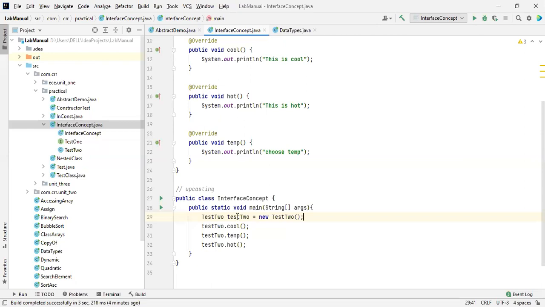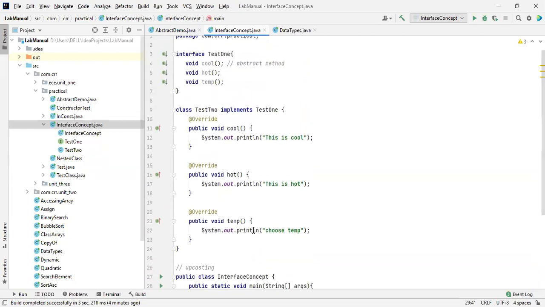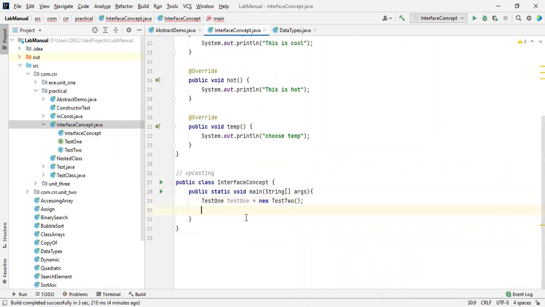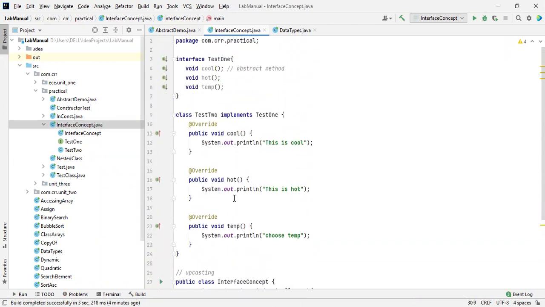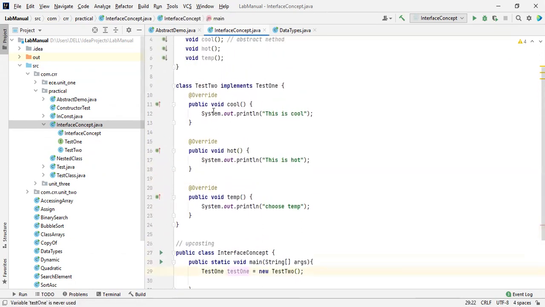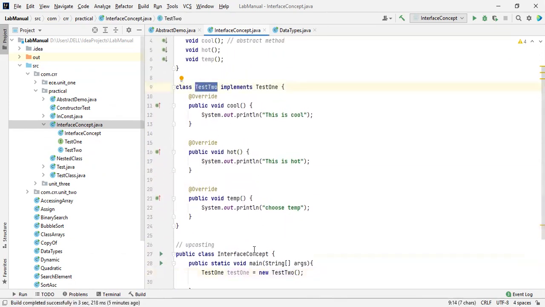Yeah, see this one. So here we are going to create an object for test one. Okay, this is like test one. So here I'm going to take the name of test one. Let me delete this. I created an object for the interface over here. Previously this class had an object over here.